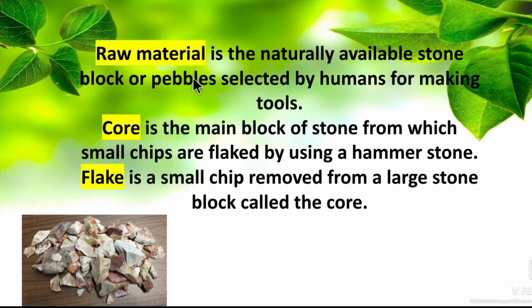So next one is raw material. For example, when you are making one chair, the raw material will be wood. So like that they are using stone for tools. So the raw material will be stones. So they were very intelligent to choose which kind of stone is suitable for making a particular tool. So raw material is naturally available stone block or pebbles selected by humans for making the tools, and core is the main block of stone from which small chips are flaked by using the hammer stone. So this is called flakes. Flakes means small chips of stone which have been flaked from the large huge block of stone. So a flake is a small chip removed from the large stone block called the core.